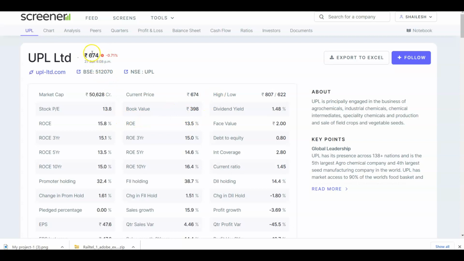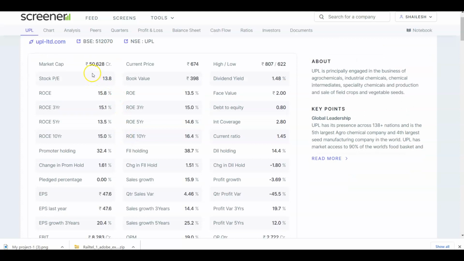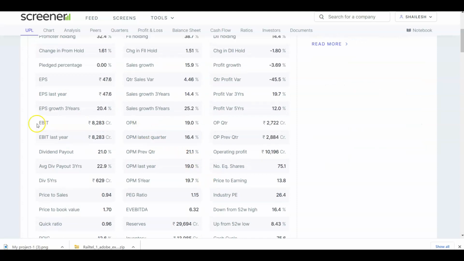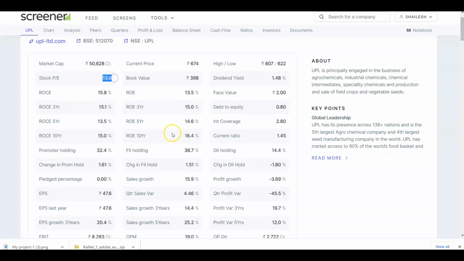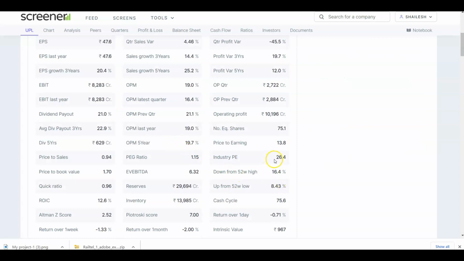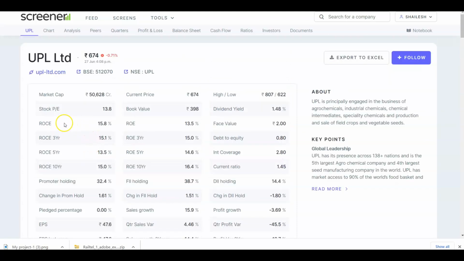So if we look into UPL, the current market price of this stock is 674 and it fell by 0.71% today. The market cap of this company is 50,628 crores. The stock PE is 13.8 and the industry PE is 26.4, so it is cheaper in comparison to the industry. The stock ROCE oscillates between 13.5 and 15.8, and the ROE oscillates between 13.5 and 16.4.